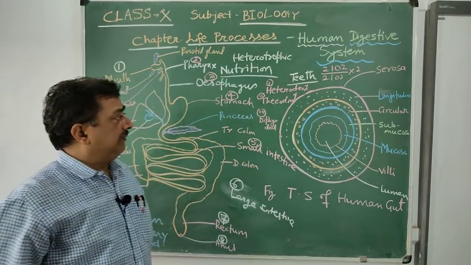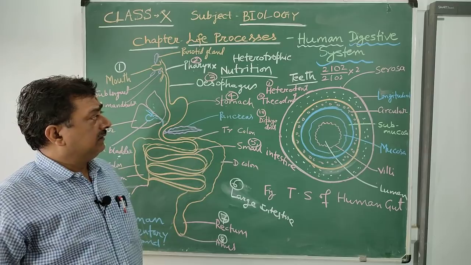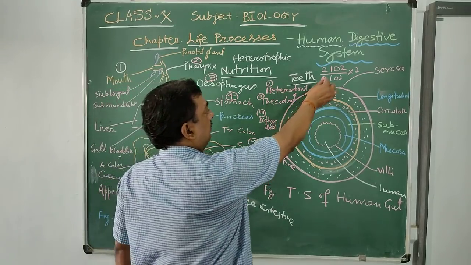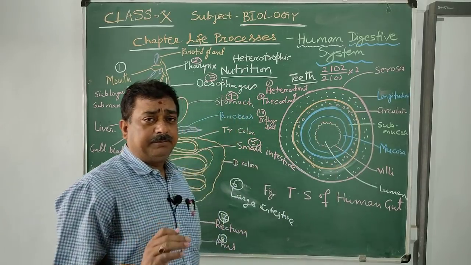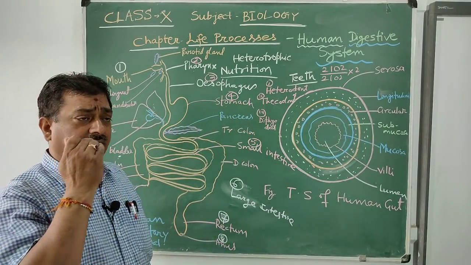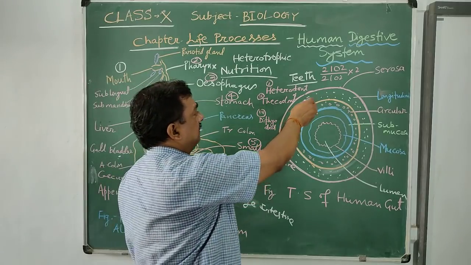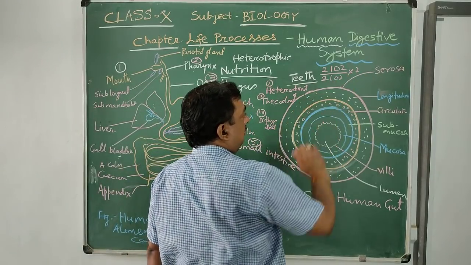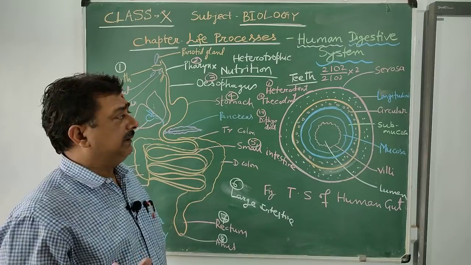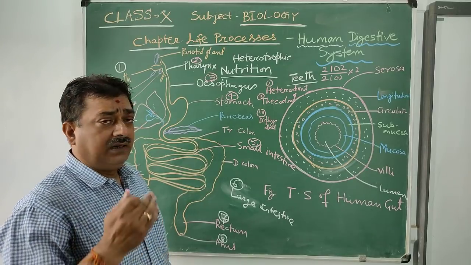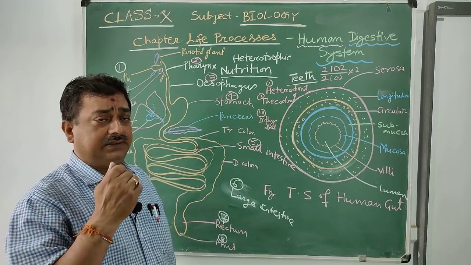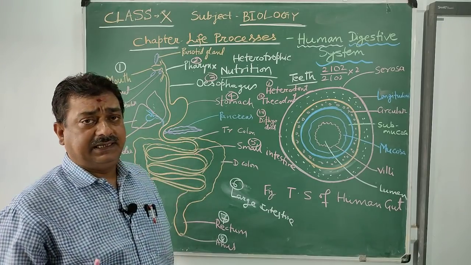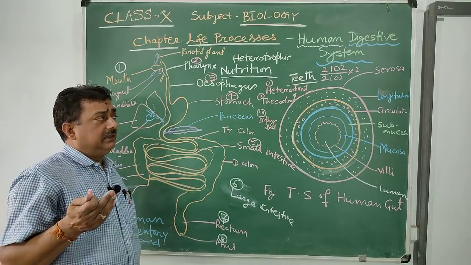It is the formula of the milk set. It means 2 plus 1 plus 2, 5 into 2. So the upper jaw contains 10 teeth and the lower jaw 2 plus 1 plus 2, 5. 5 multiplied by 2 is 10. 10 teeth in the upper jaw and 10 in the lower jaw. So they are the milk set and they are deciduous.